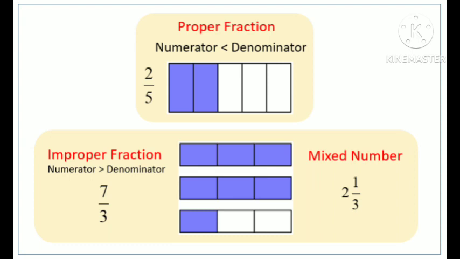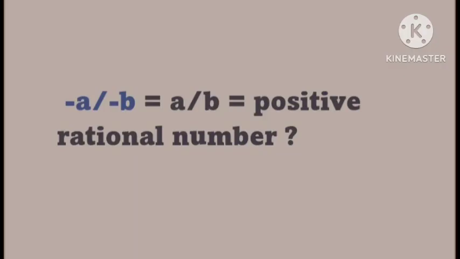Now, there's a question here. Why, when there's a fraction in the form minus a by minus b, do we call it a positive rational number? What is the rationale behind it?